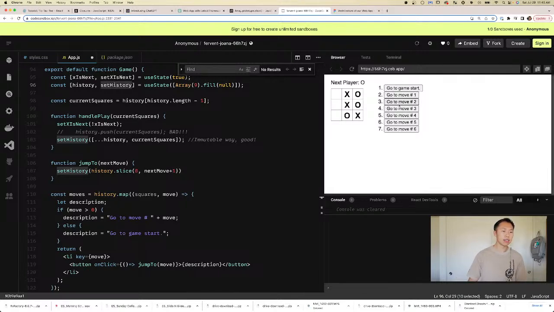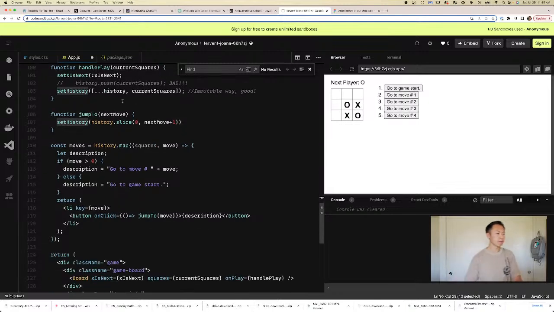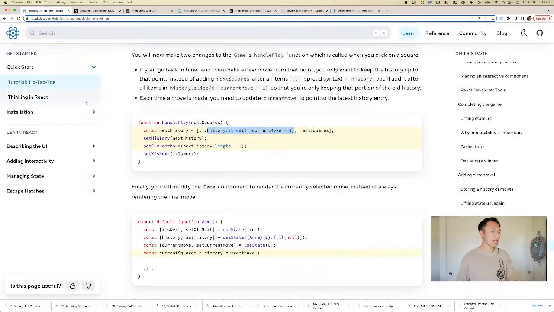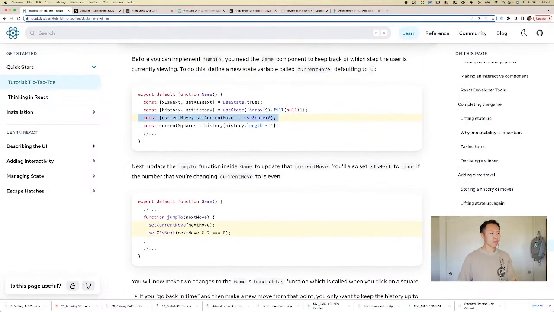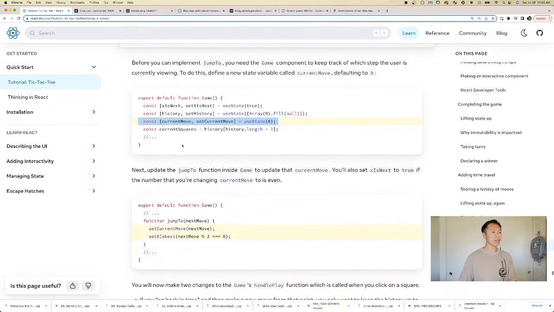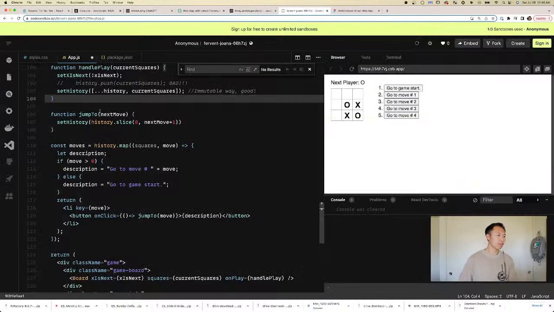I think it's not as neat as they like it, but our method also works. Okay, I'm less confused now. All right, we can move on. So let's do it their way, because I think theirs is a little neater, right? It makes more sense. So basically they're saying, let's keep track of the current move. Let's make a state machine for the current move.